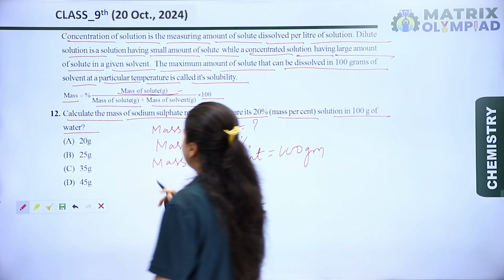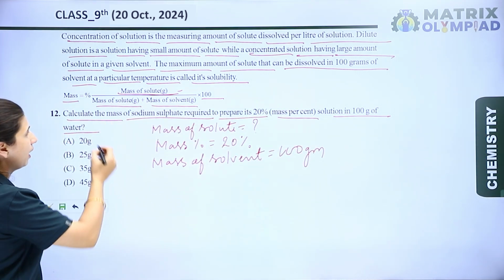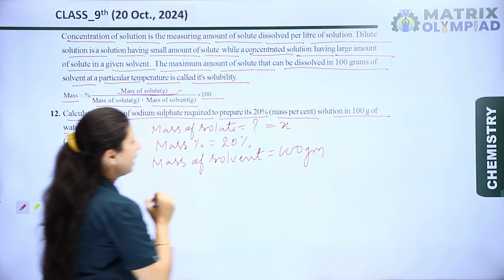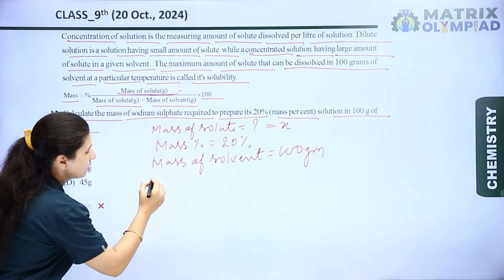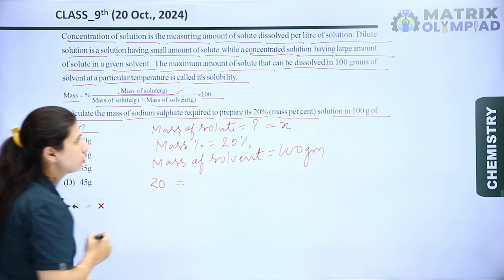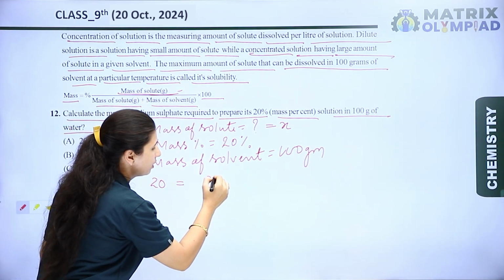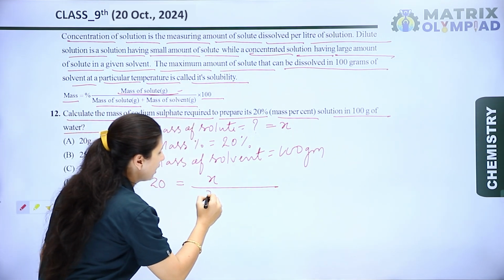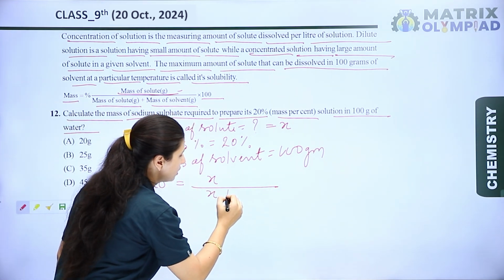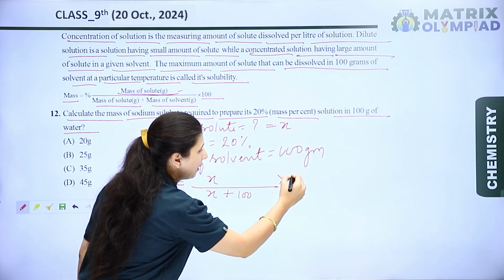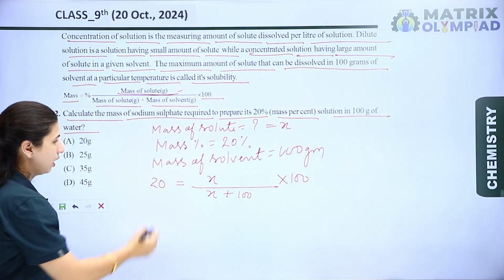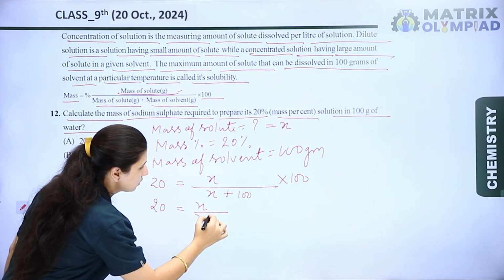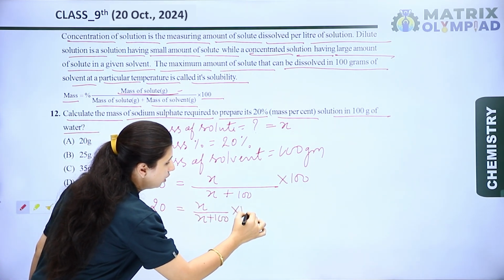Okay, now let's see the question. We have to calculate the mass of solute, so we assume the mass of solute is equal to X. Now put the values. The mass percentage 20 is equal to mass of solute X upon mass of solute X plus mass of solvent 100, multiplied by 100. So 20 is equal to X upon X plus 100 into 100.